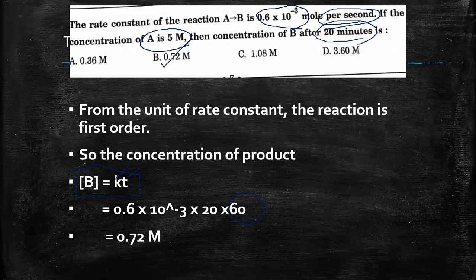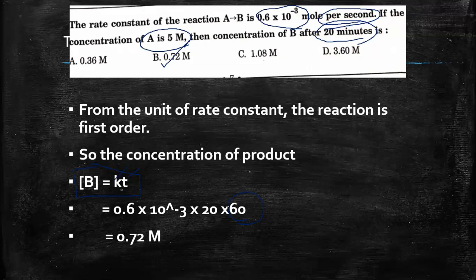which is option B. Let's take a look at it once more. You are given a rate constant. The unit of the rate constant is per second, and you can identify that the reaction is of first order. For a first order reaction, the concentration of the product can be given as the product of both the rate constant as well as the time in seconds.